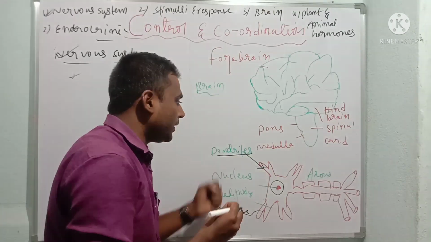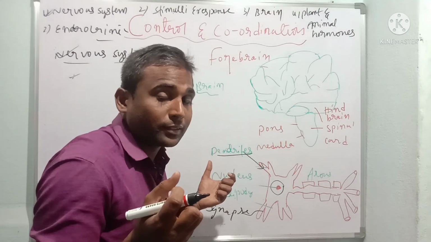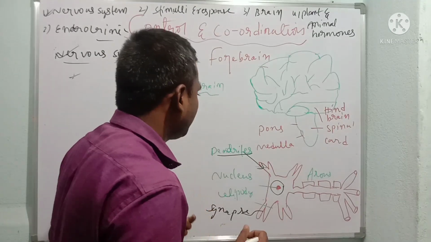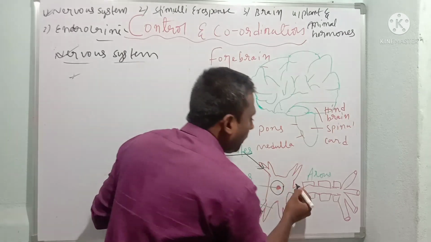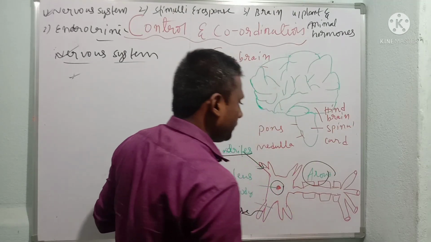In our body we have millions of neurons, so many neuron cells. Now the dendrites absorb the information, which passes to the axon. What are axons?